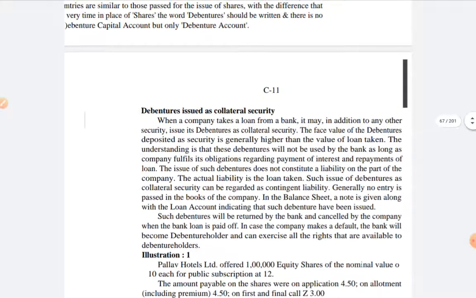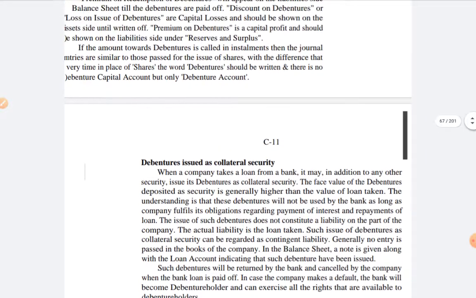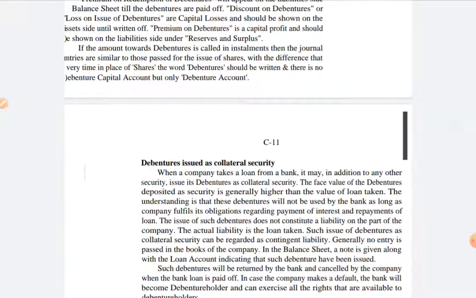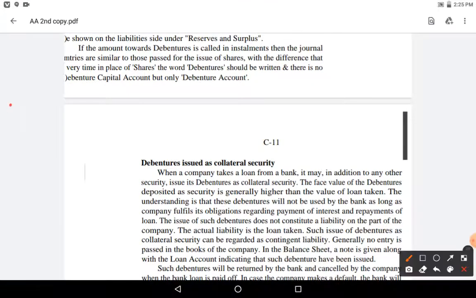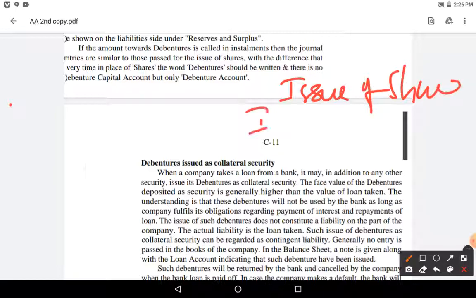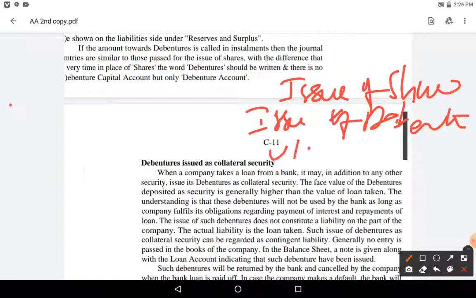In this unit, you have issue of shares, issue of debentures, underwriting, bonus shares.